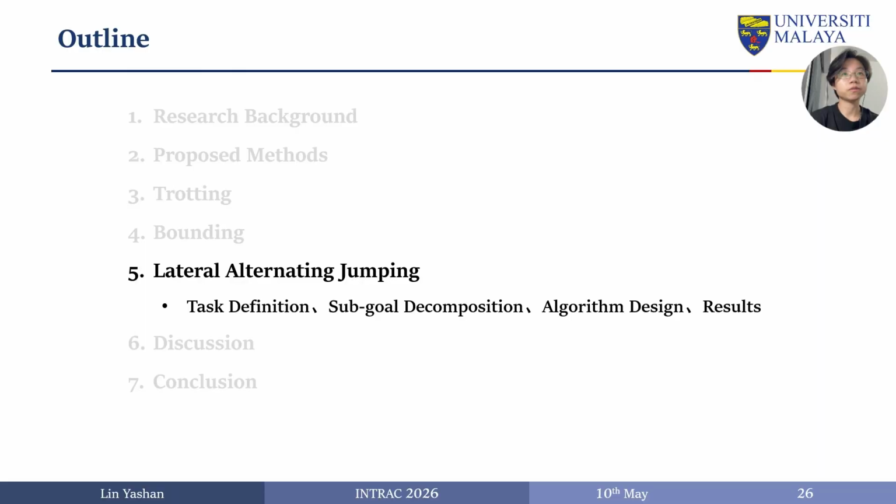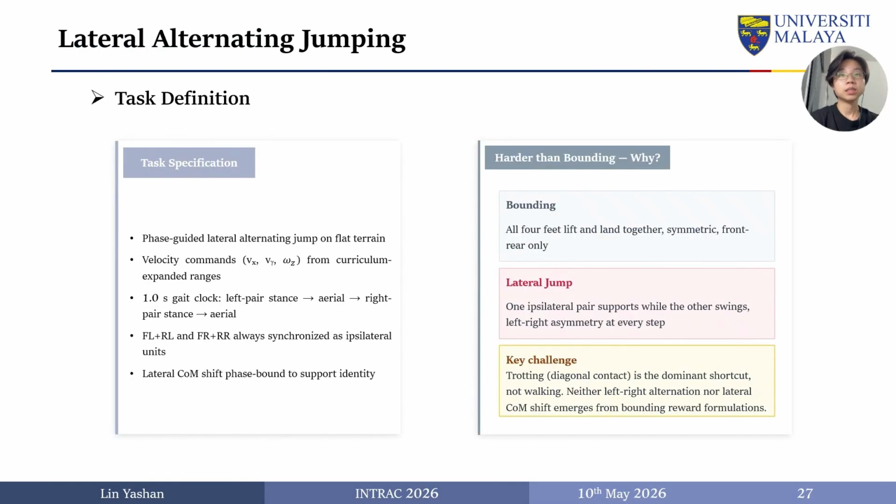Now we move to the final and most complex stage, lateral alternating jumping. The lateral alternating jump requires strict alternation between left pair and right pair stands under a 1.0-second gate clock. What makes this harder than bounding is the left-right asymmetry. The dominant shortcut is trotting with diagonal contact, which neither bounding rewards nor velocity tracking alone can suppress.